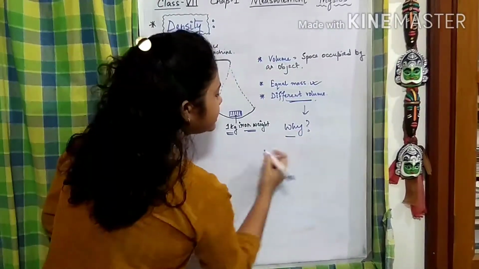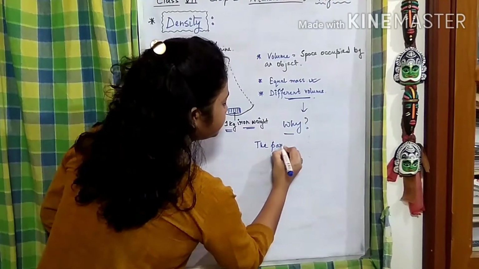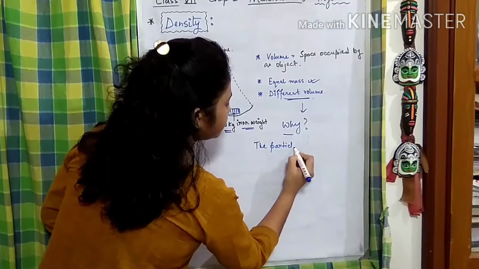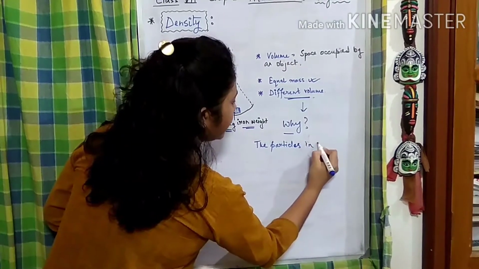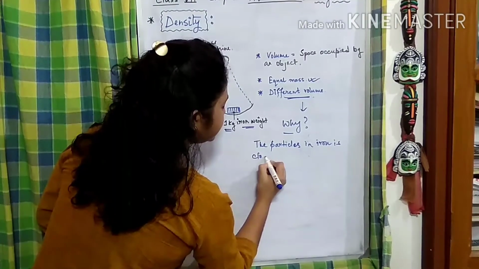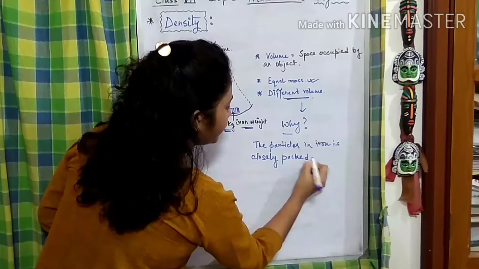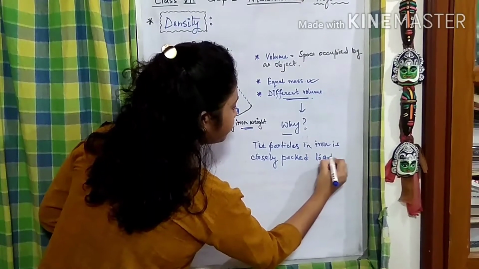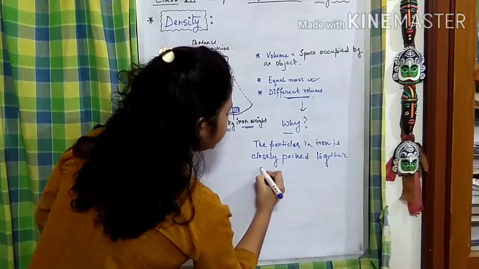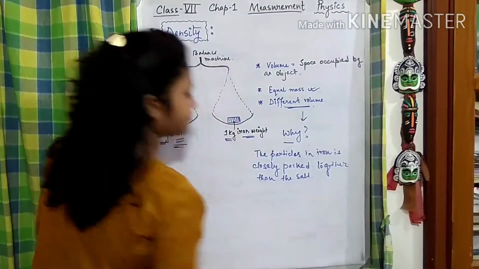So why is this happening? Because the particles in iron are closely packed together than the salt, right?